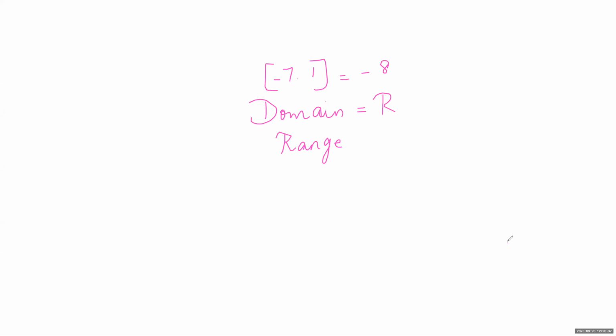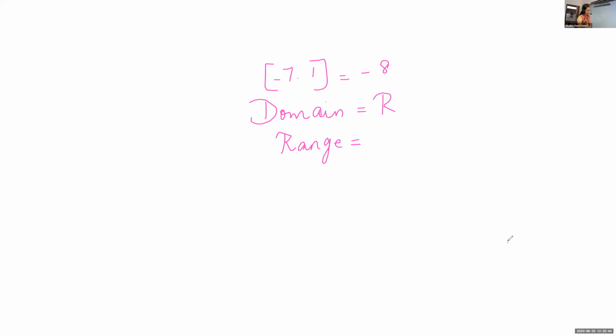See, what is the greatest integer contained in negative 7.1? Just negative 8. We are discussing about the domain and range of the greatest integer function. So domain, what you will get about domain? Domain is collection of all real numbers. What about the range? Gayatri, give the answer. Range? Integers. Yes, very good. It's only the integers, a set of all integers.